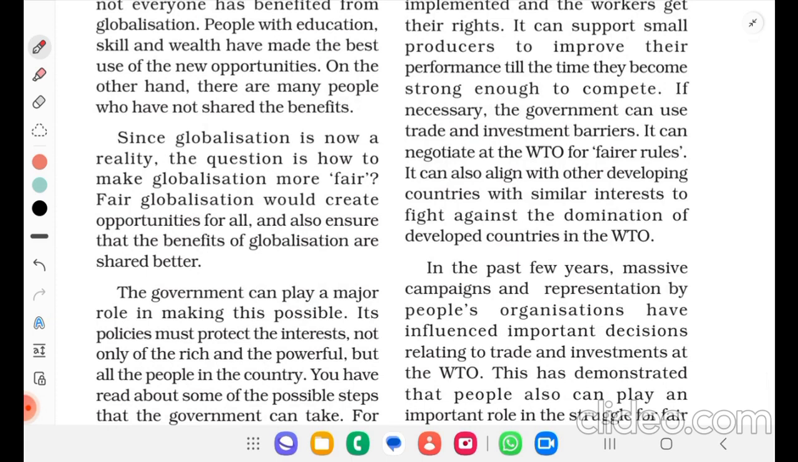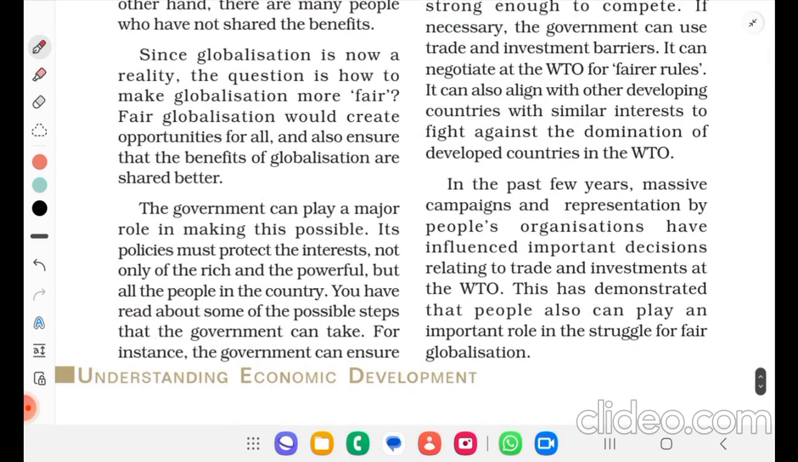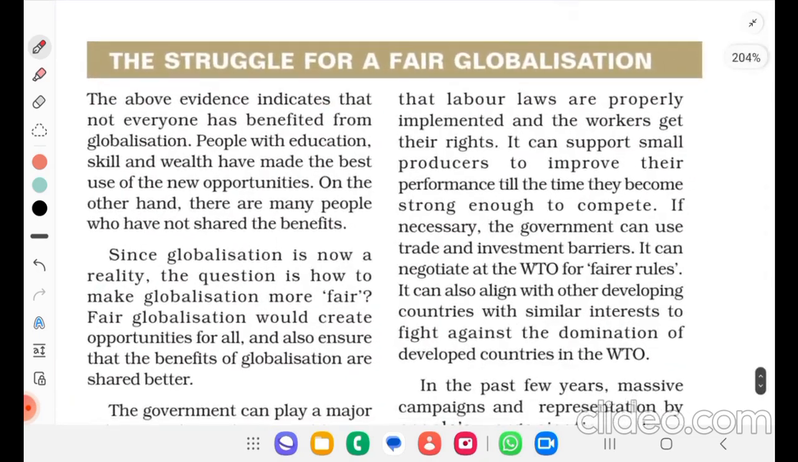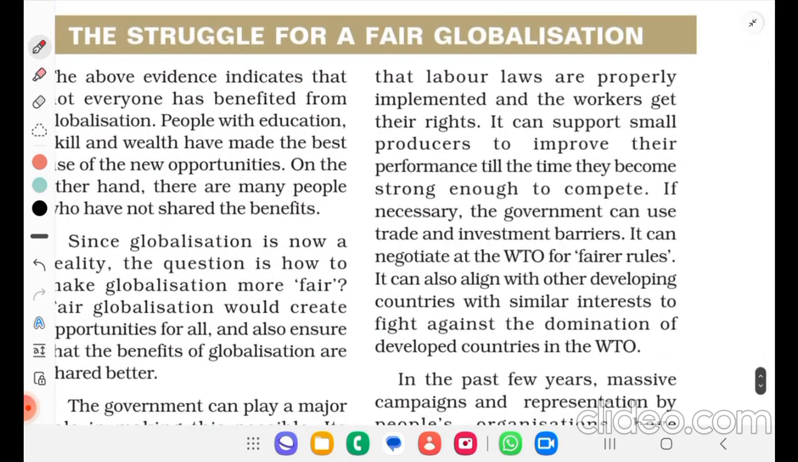The government can play a major role in making this possible. Its policies must protect the interest not only of the rich and powerful but of all the people in the country. You have read about some of the possible steps that the government can take. For instance, the government can ensure that labor laws are properly implemented and workers get their rights. It can support small producers to improve their performance till the time they become strong enough to compete. If necessary, the government can use trade and investment barriers. It can negotiate at the WTO for fairer rules.